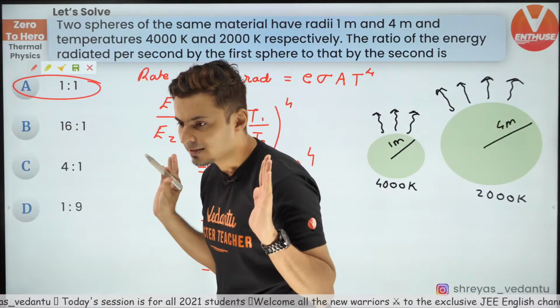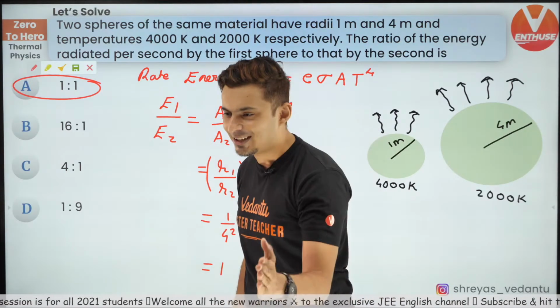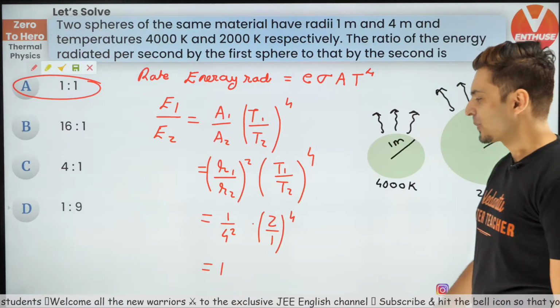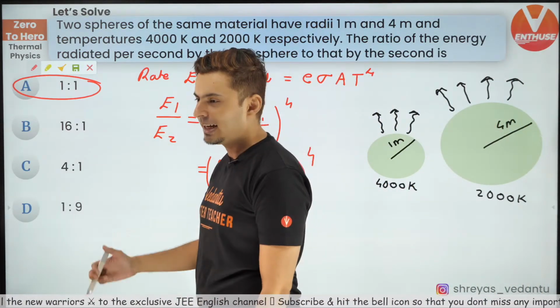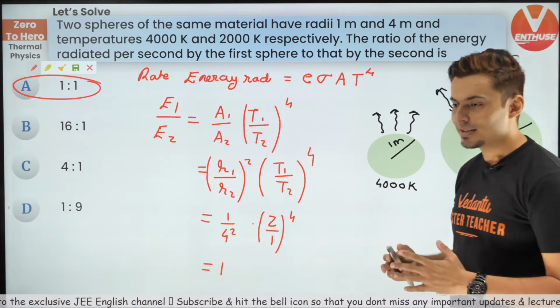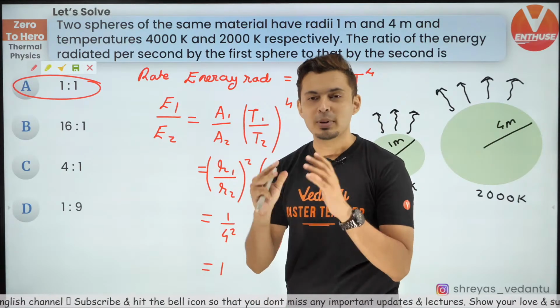I hope this is clear. Yes, the answer is A. A lot of you got it as D. I don't know why you guys got it as D. That's the wrong answer. Be careful. Yes, the answer is 1:1, guys. Is that clear? Everyone getting clarity on these concepts? These are very simple, but people leave it.